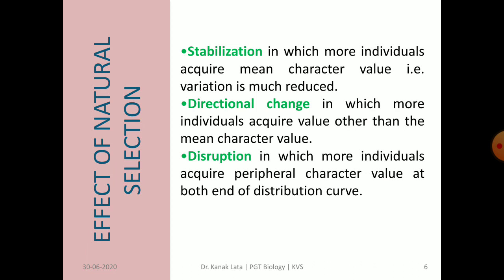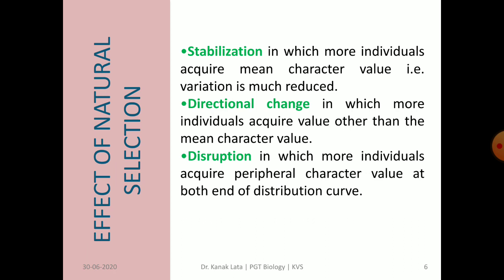Now, the next topic is the effect of natural selection. Natural selection can lead to stabilization, directional change, or disruption. So let us see what the differences between them are.